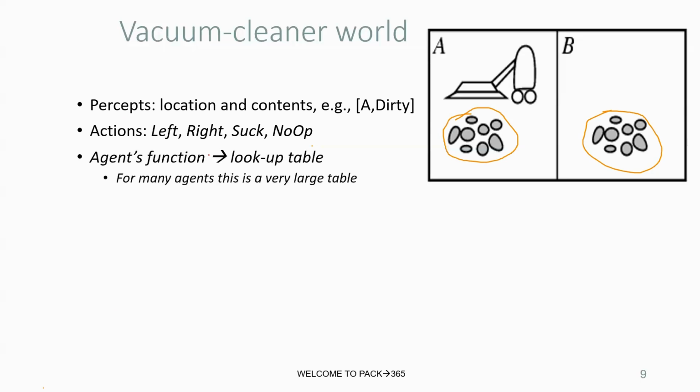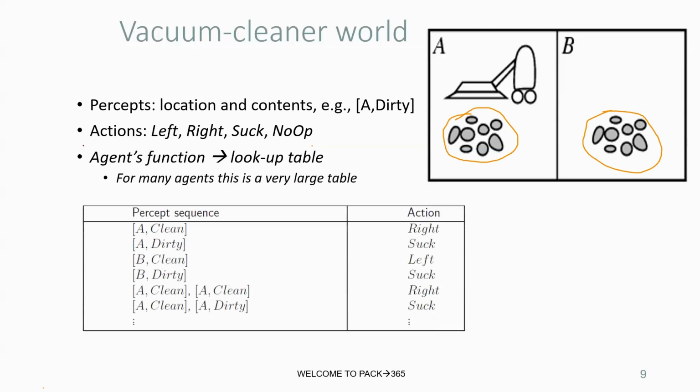So for the agent function, we have assigned a lookup table. We see that for many agents this is a very large table, with the perceptual sequence, for example A clean, B clean, C clean. We assign commands like A clean, it moves right; A dirty, suck; B clean, it moves left; B dirty, suck; A clean, right. We are assigning the commands logically by performing some action on the environment. Its perception is about finding the location by using sensors where the data is present.